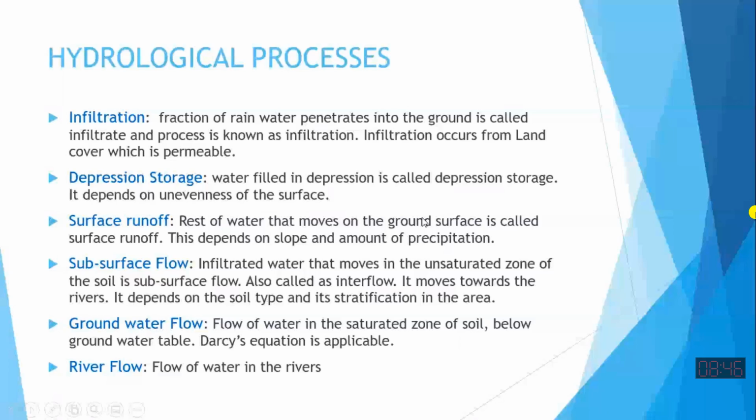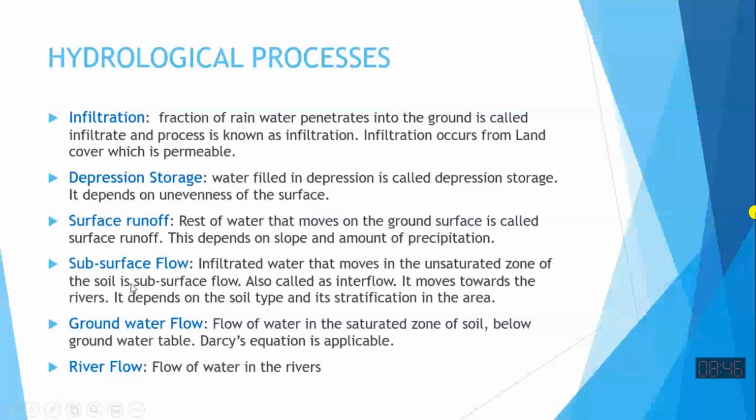How much will the quantity be? That depends upon the type of the surface, whether it is impermeable or porous. It also depends upon the slope of the surface. If it is a steep slope, the runoff will have high speed and will go out of that area immediately. If it is a mild or small slope, it will move out slowly. So surface runoff occurs, and also the surface flow occurs.